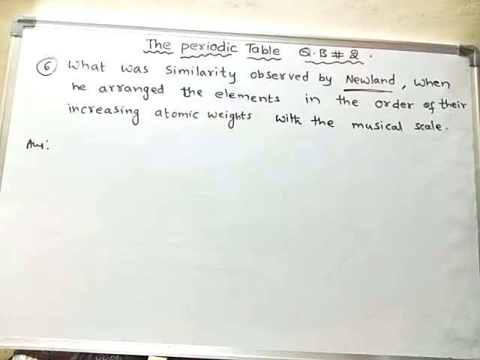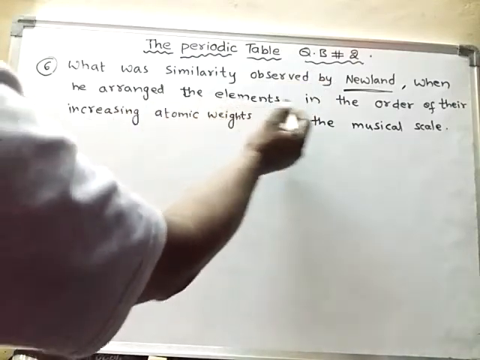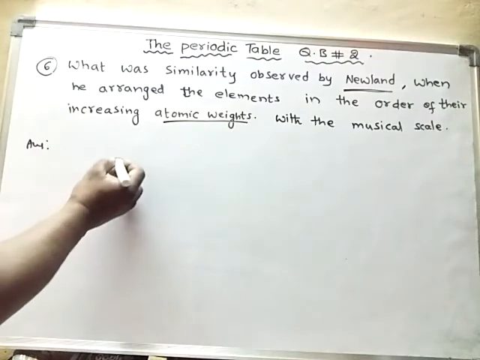For example, if you see the Newland classification, in his arrangement, he arranged the elements according to the increasing order of atomic weights. For example, lithium.